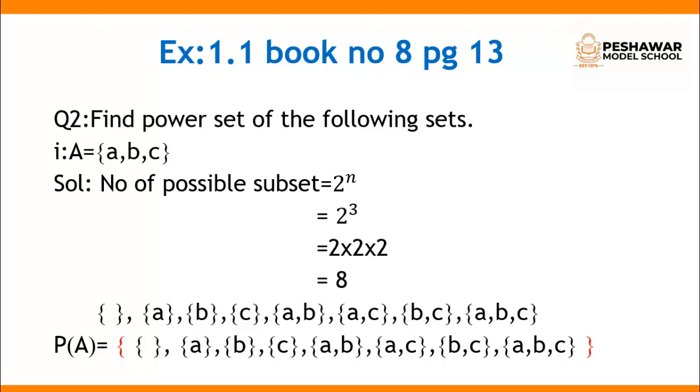After making all possible subsets, we have to put all these possible subsets into one set, into one pair of braces. So the power set of A is, which is very simple, just add one pair of braces and put all these subsets in this set. That is known as the power set.